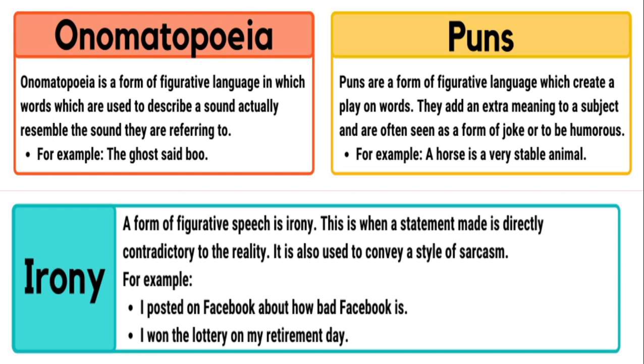Irony. A form of figurative speech is irony. This is when a statement made is directly contradictory to the reality. It is also used to convey a style of sarcasm. For example, I posted on Facebook about how bad Facebook is. I won the lottery on my retirement. In the last sentence we can see I won the lottery is happiness. On my retirement day is again sadness. In one sentence, opposite feelings, happiness and sadness. So these sentences become irony. Thank you.